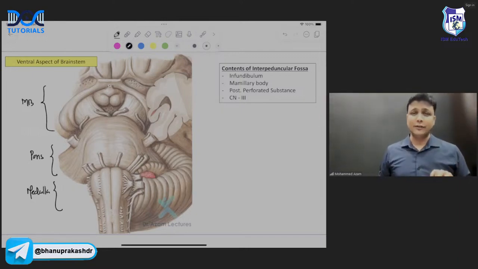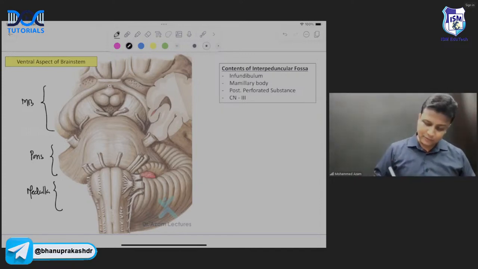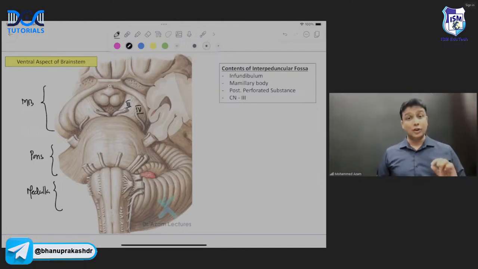Now the first thing that you have to understand here is, how many cranial nerves are going to begin from the brainstem? 3 to 12. So from the midbrain, there will be the third nerve here, and this one here will be the fourth nerve. So from the midbrain, there will be the third nerve and the fourth nerve.